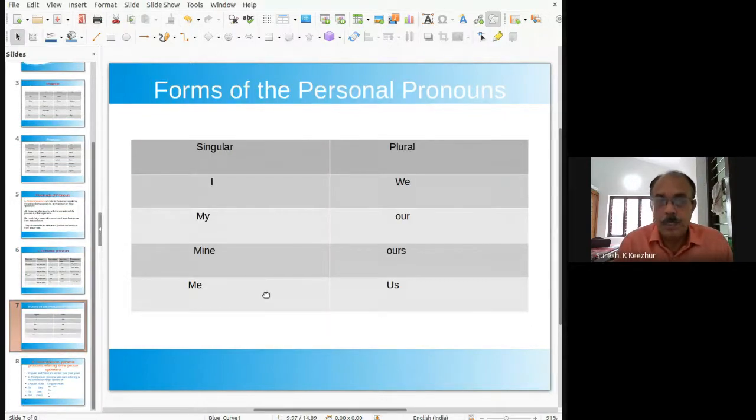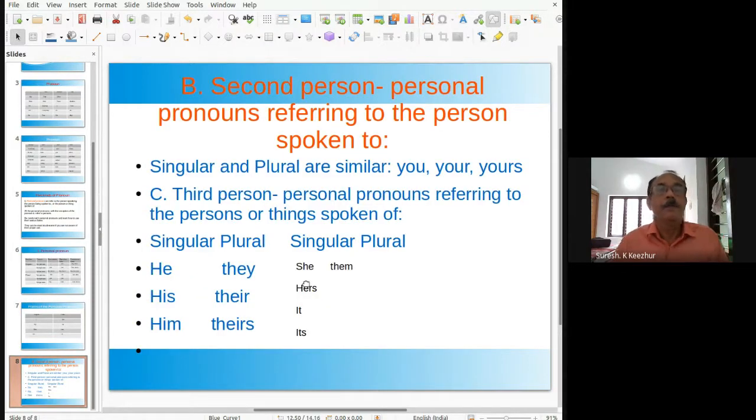Other forms of personal pronouns. In singular, we use I, my, mine, me. In plural, we, our, ours, us. That is the singular and plural division. And then the second person.